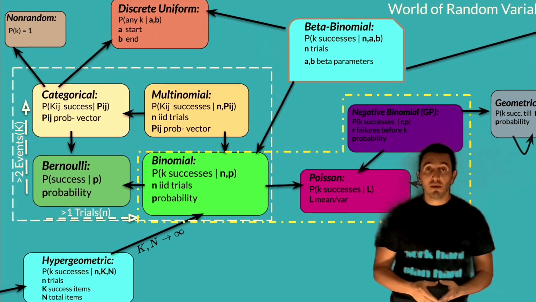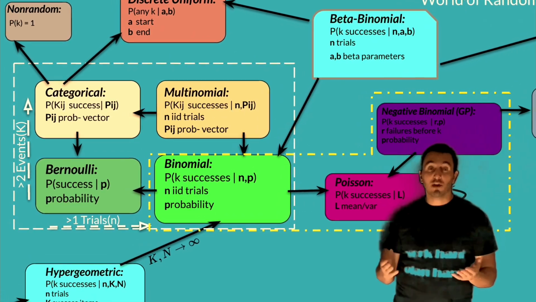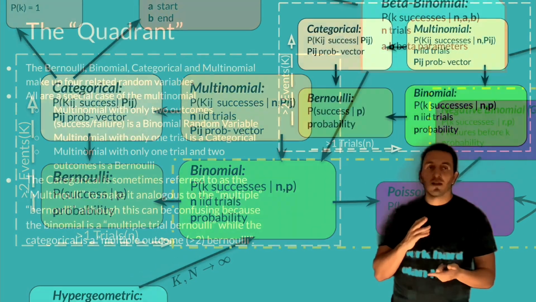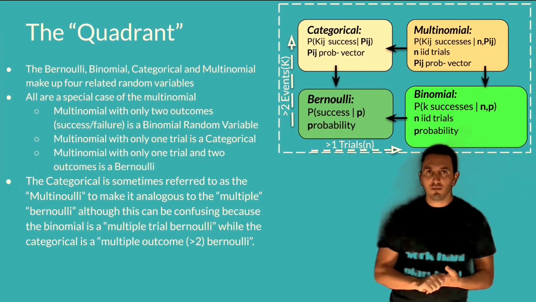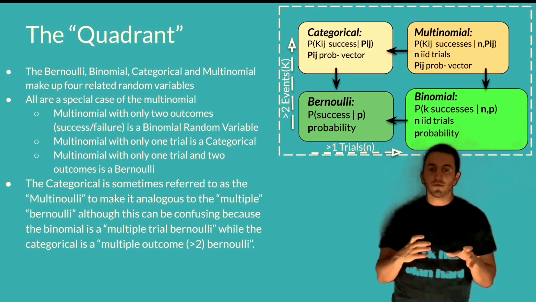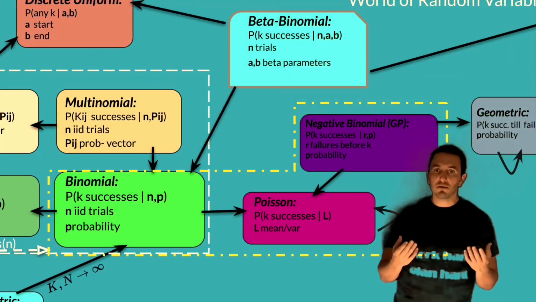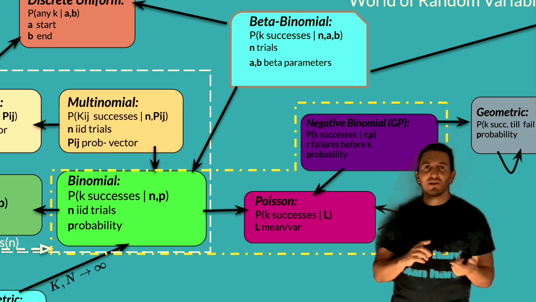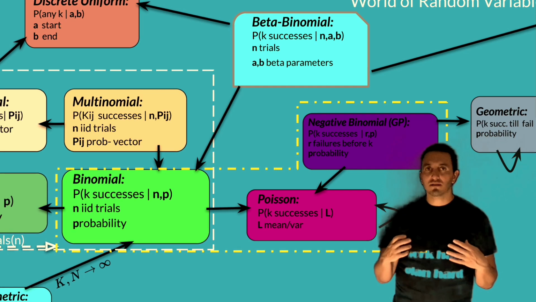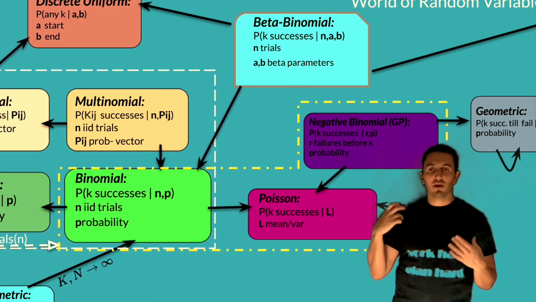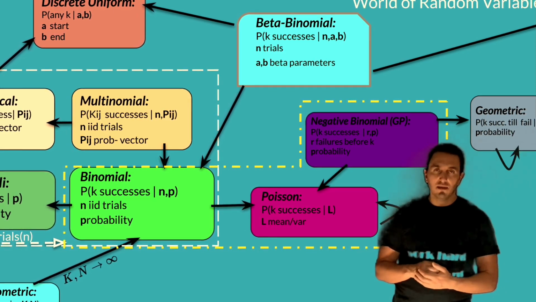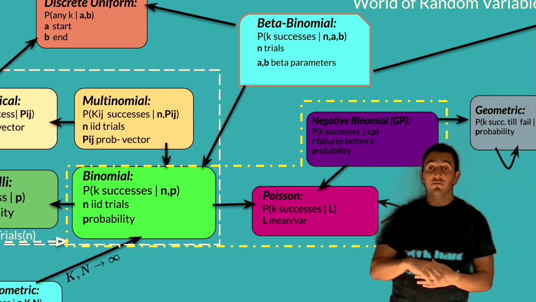With the beta binomial in mind, we can add that to our chart of random variables. And again, we can make our quadrant of random variables, which is our categorical, multinomial, Bernoulli, and binomial, which we know all have an intimate relationship with each other. We can call that our quadrant. And then we can also put a triangle around our binomial, our Poisson, and our negative binomial, because they all have a relationship in that they're modeling success probabilities given some n or number of failures. And again, the binomial has variance less than mean, the Poisson has variance equal to mean, and the negative binomial has variance greater than mean.